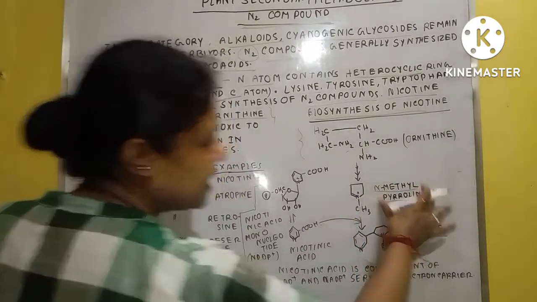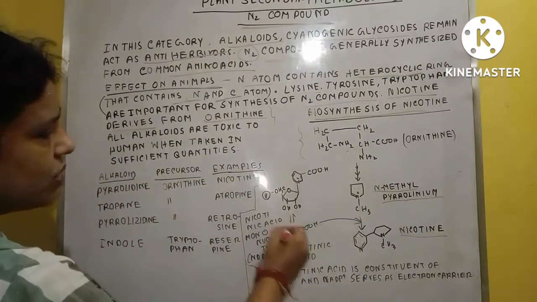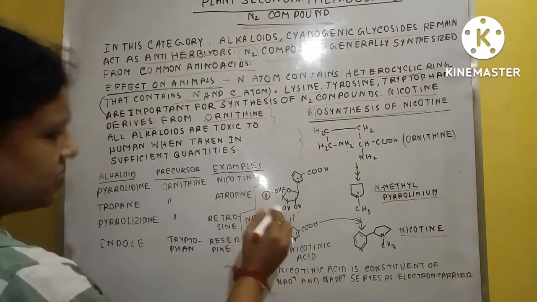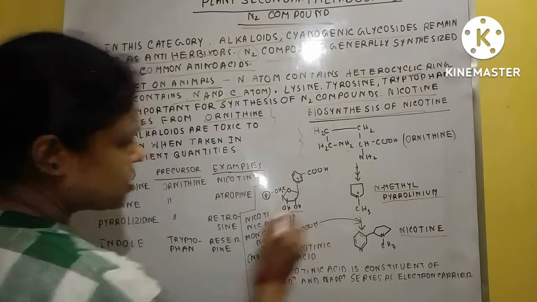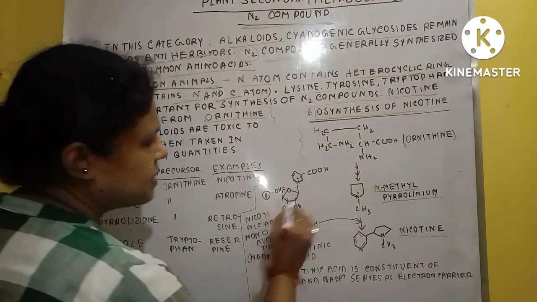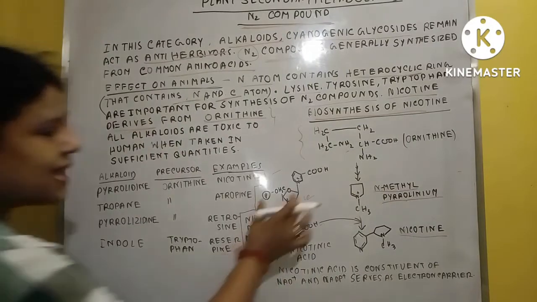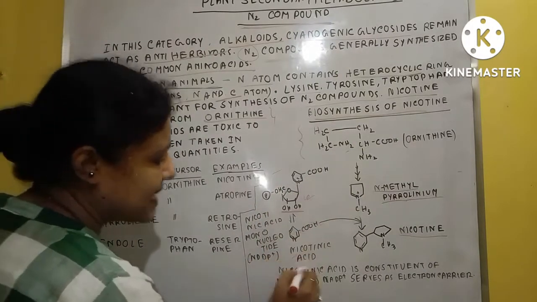N-methyl pyrrolinium converts to nicotine in the presence of this substance, which is called nicotinic acid mononucleotide, and that converts to nicotinic acid.